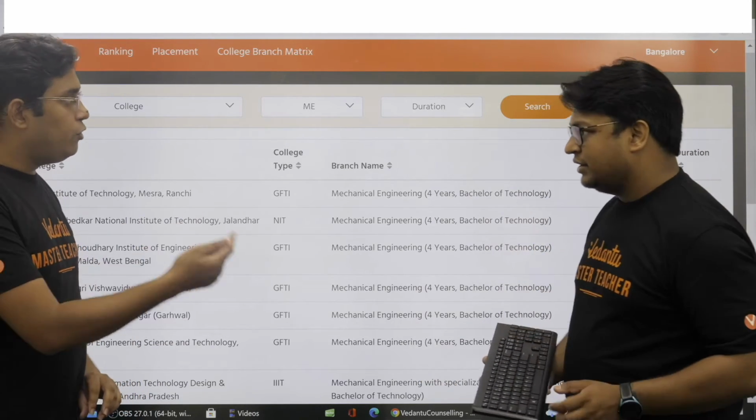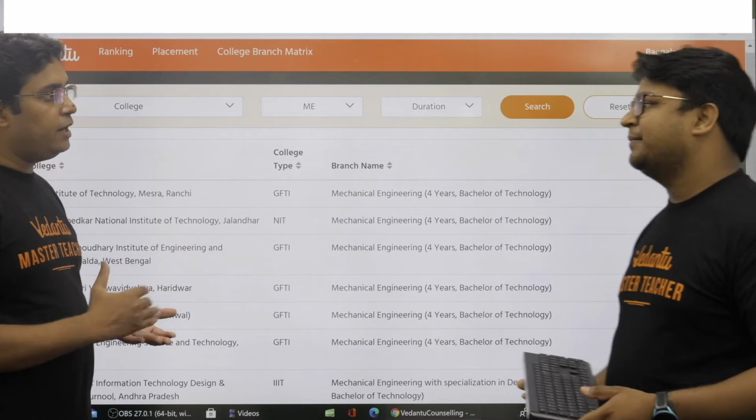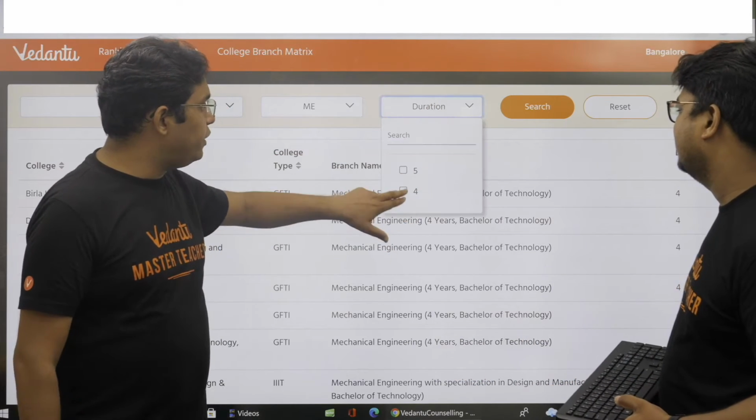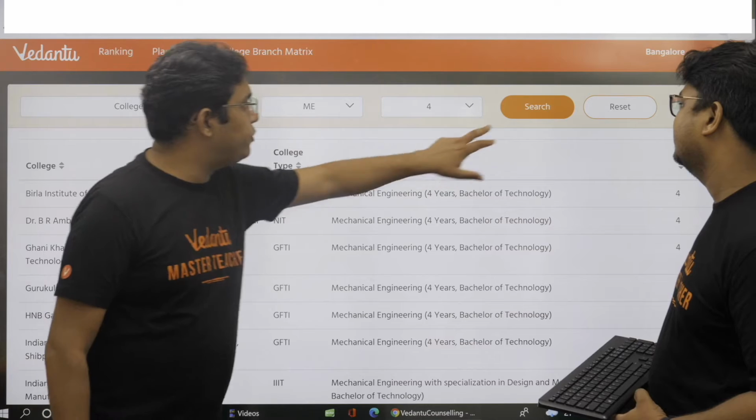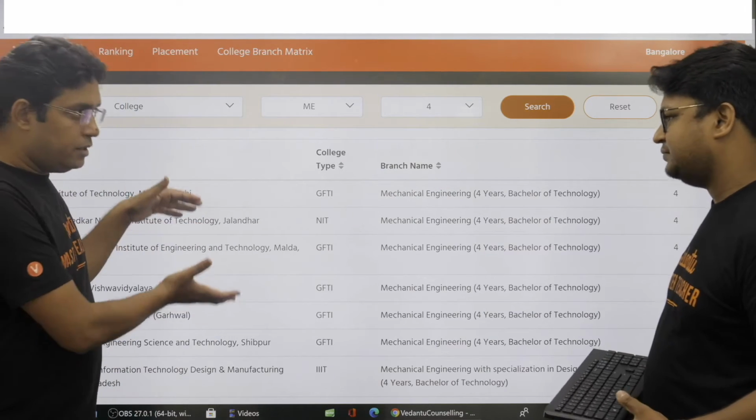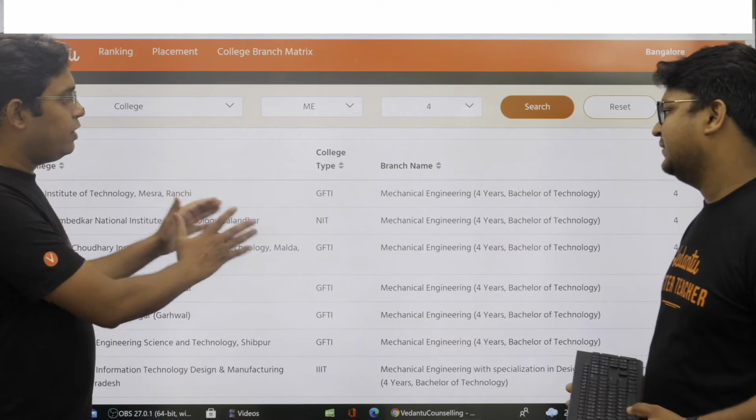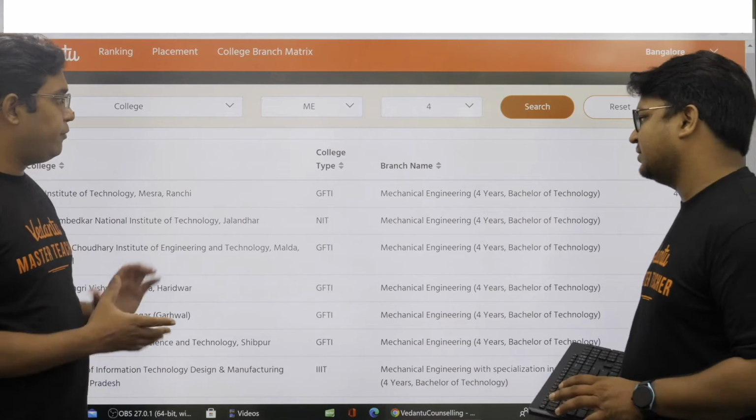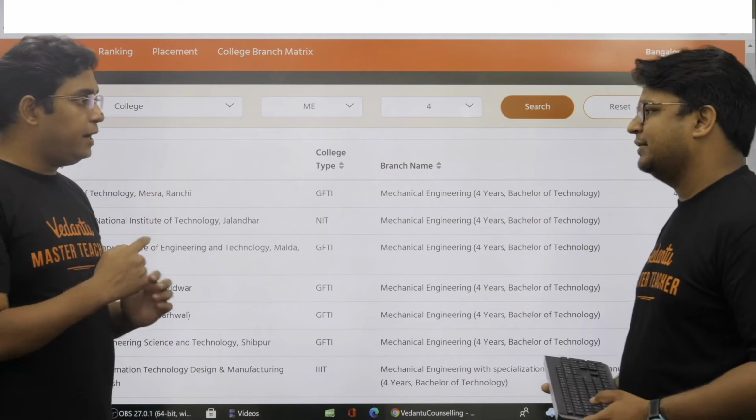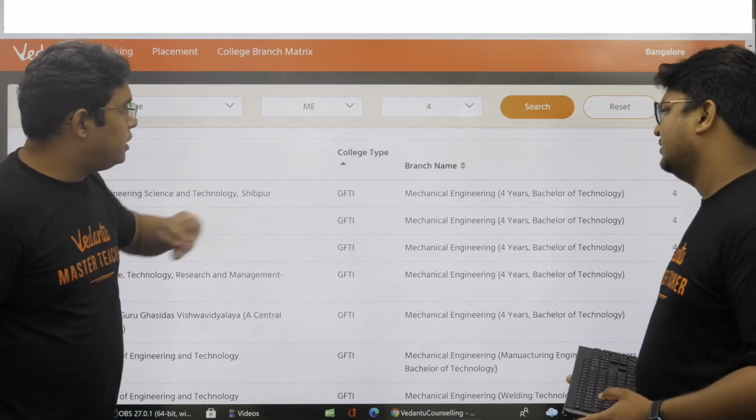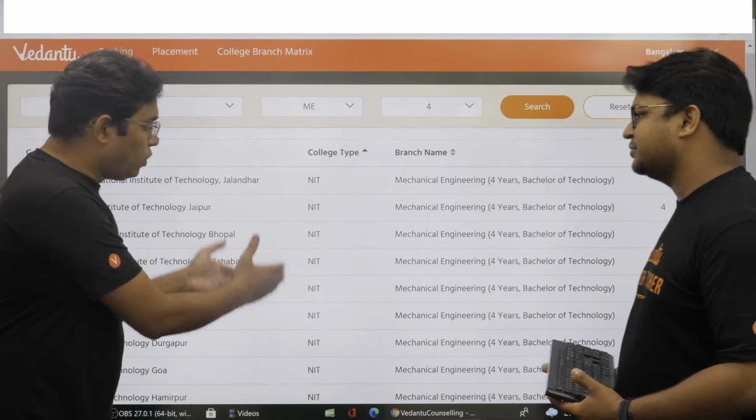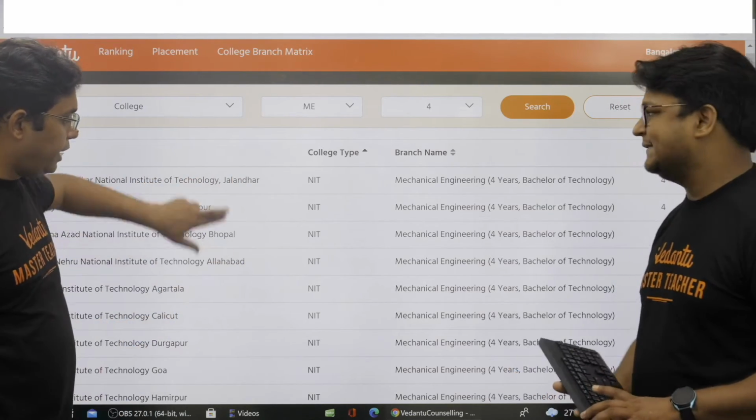If you want to analyze 4 years separately and 5 years separately, then give one more filter for 4 year, and then if you search, this will be a refined search, where you will get only 4 year courses. Nice. Now, if you want only IIT, I think you should now give a sorting option here, and you will get NIT first.